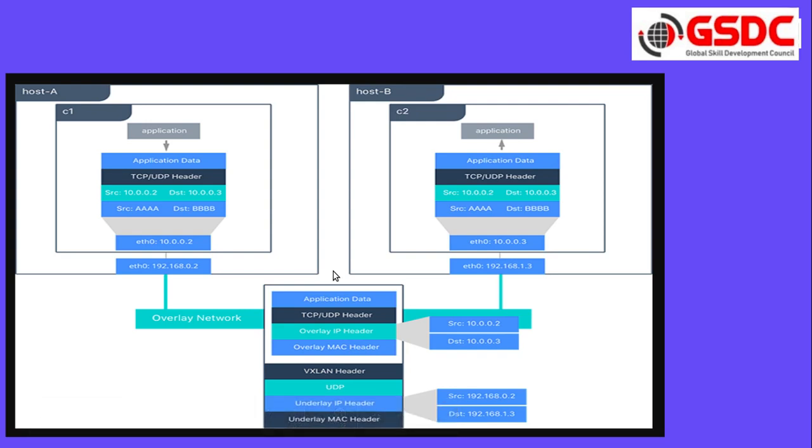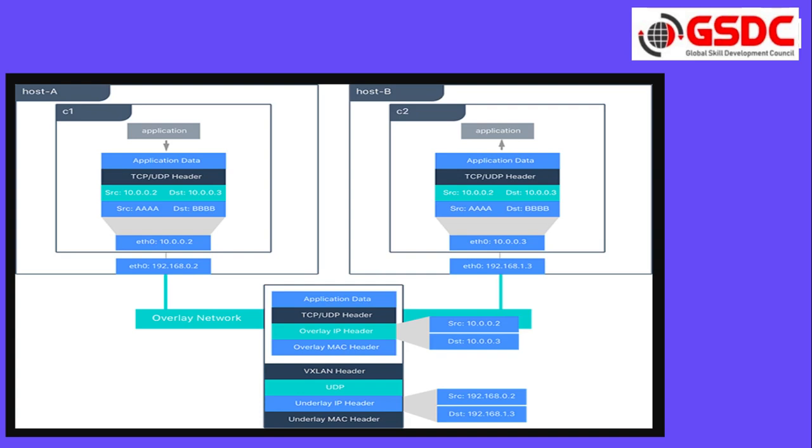This overlay network is connected to two different networks, but it has all the details required to route the traffic from one network to another.